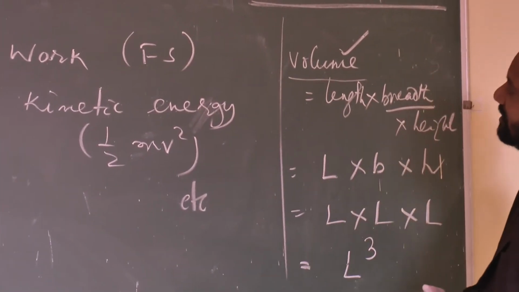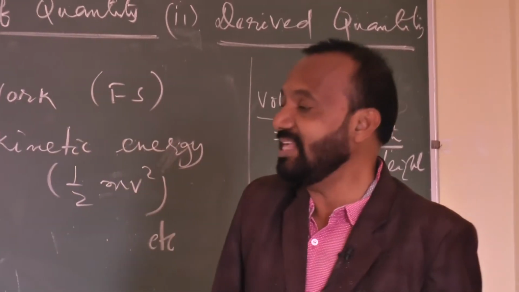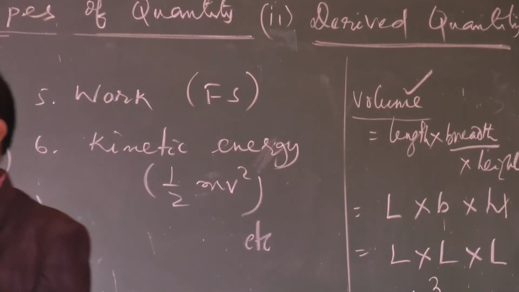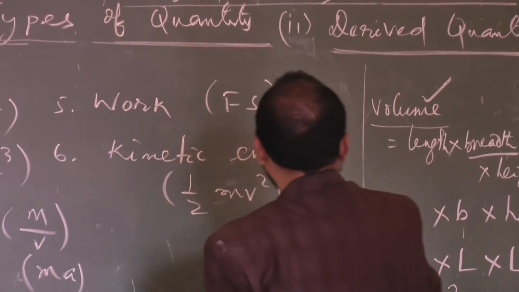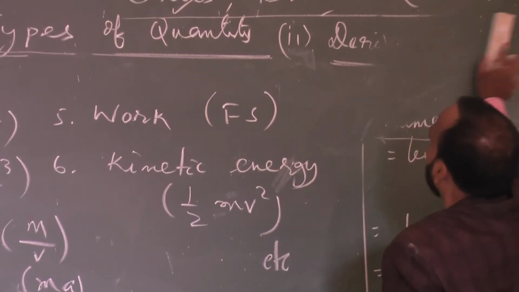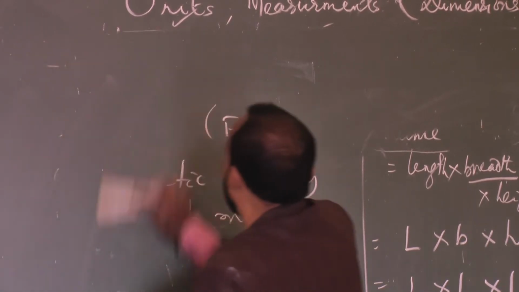After fundamental physical quantities and derived quantities, I must tell you another kind of units also. Those are called supplementary units, which are very important and come in the exam. You must remember these supplementary units.